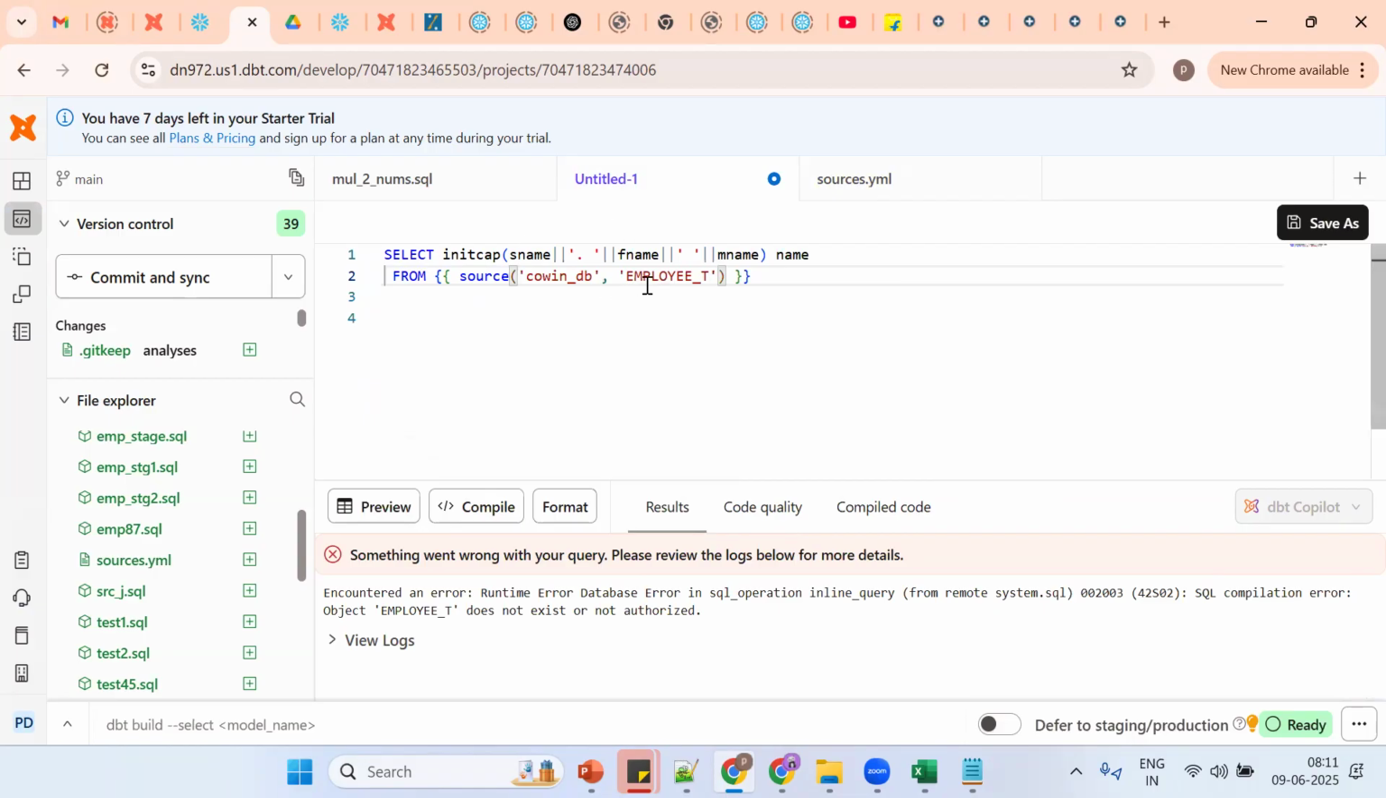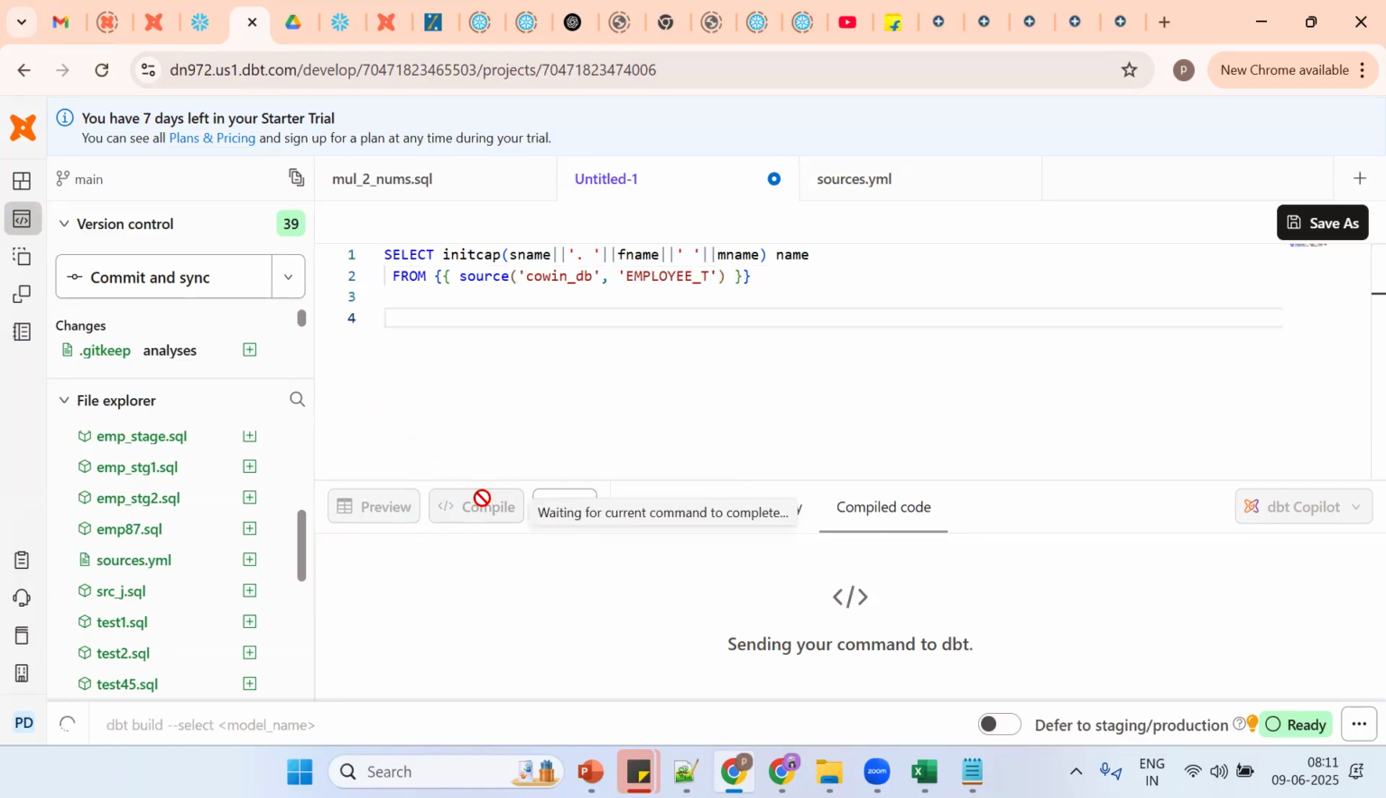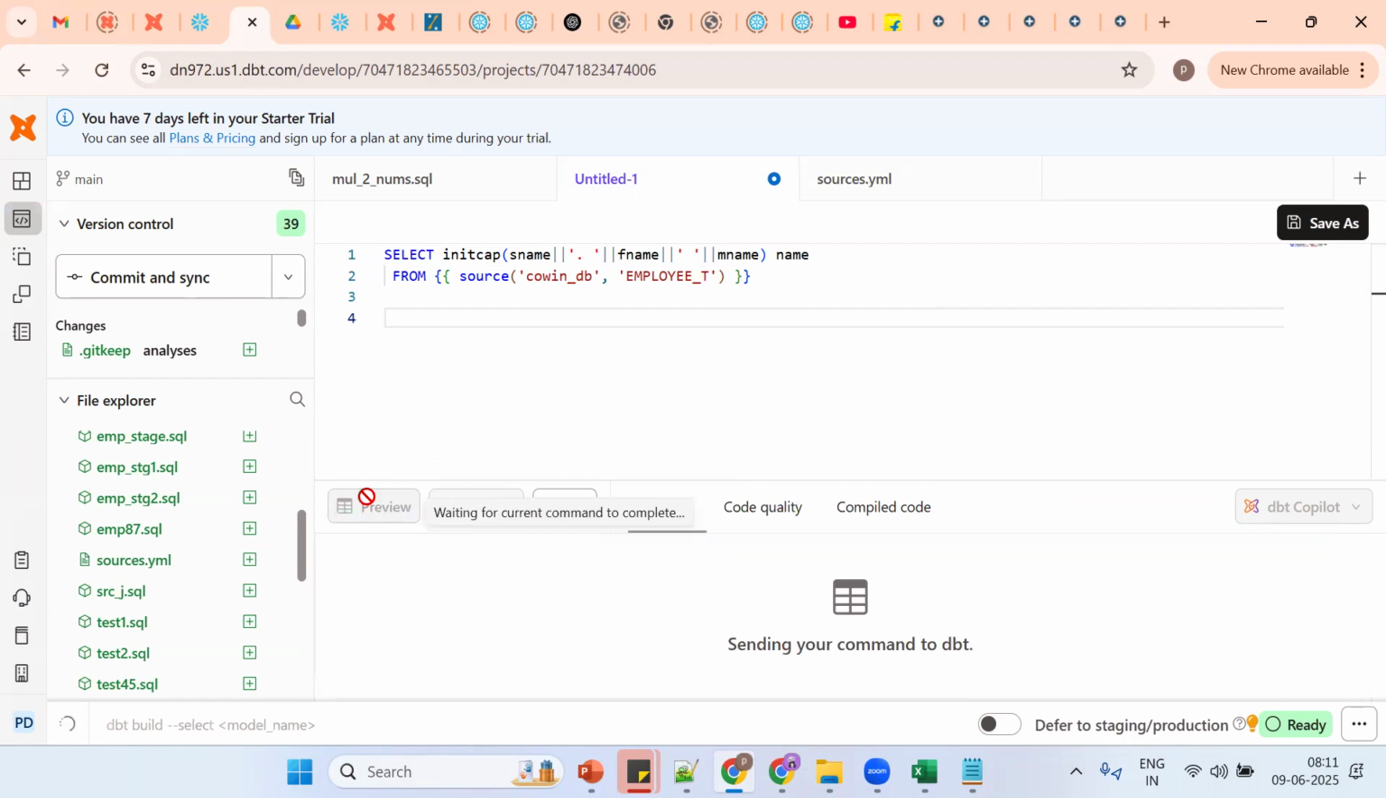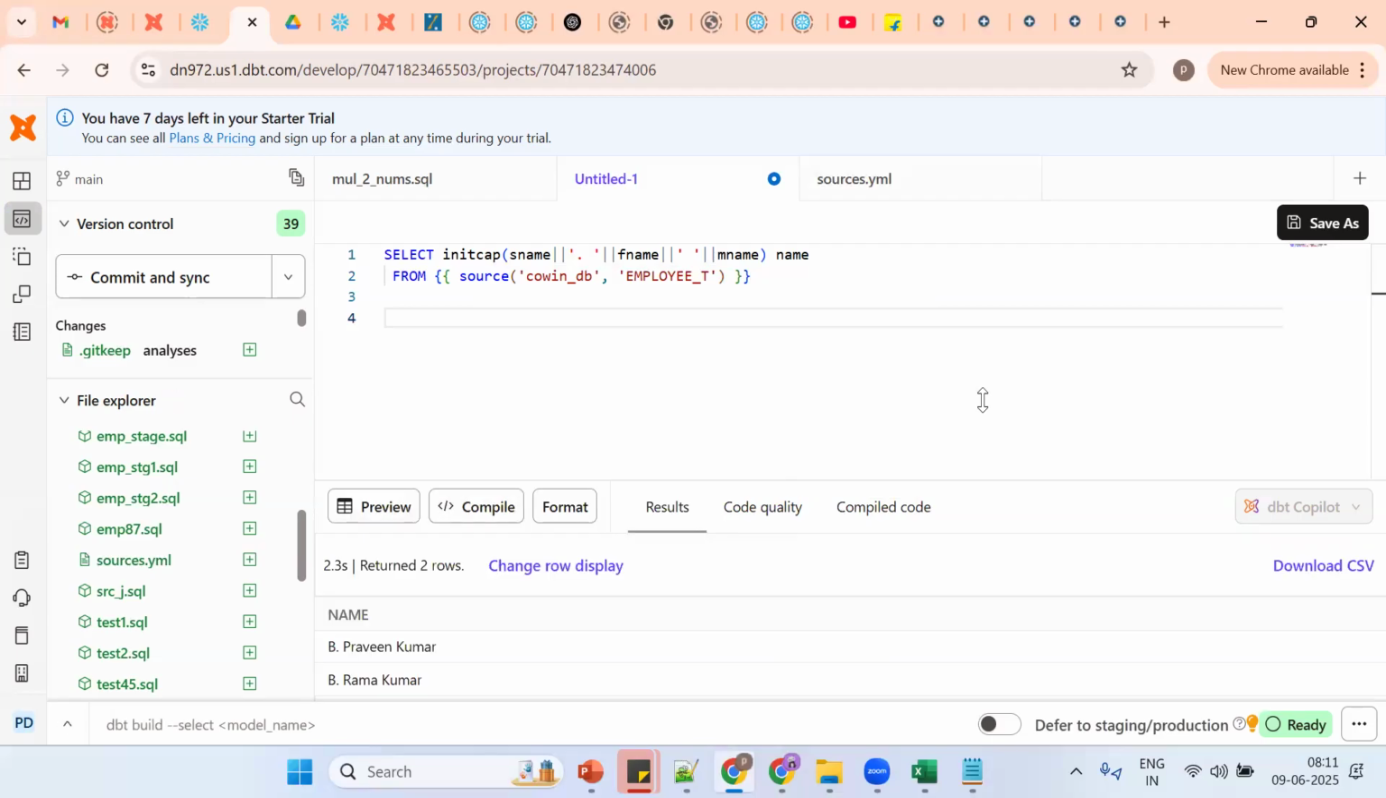Now I want to access a Snowflake database object. So by using what concept? By using sources.yaml. Let me compile. Tell me, compile is giving from where? From dbt. So when I go for preview, where will the data be coming from? From the source, from Snowflake. Okay, so this is so far good.